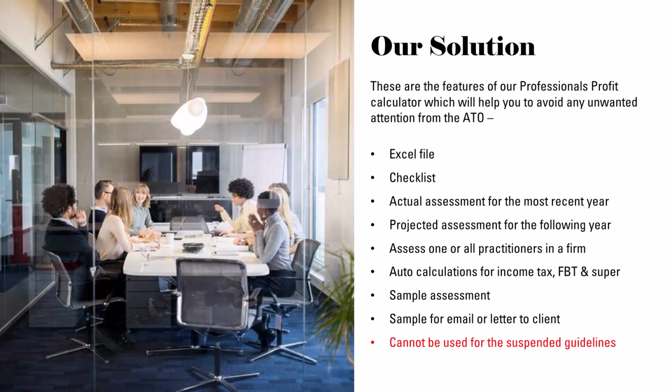Our professional's profit calculator will help you to avoid any unwanted attention from the ATO. It's an Excel file with a checklist that enables you to do an actual risk assessment for the year and to project an assessment for the following year. You can assess just one or all the practitioners in a firm. It'll do automatic calculations for income tax, FBT, and superannuation contributions tax. It comes loaded with a sample assessment to show you how to complete the calculations. And there's sample text to use for your email or letter to the client. Please note our calculator cannot be used for the suspended guidelines.